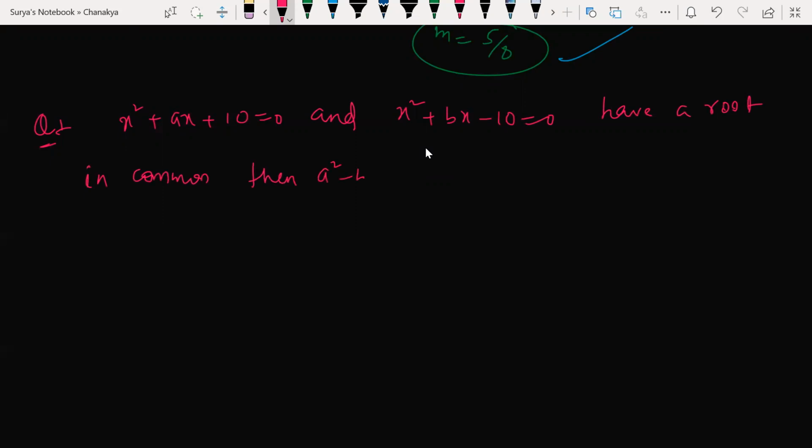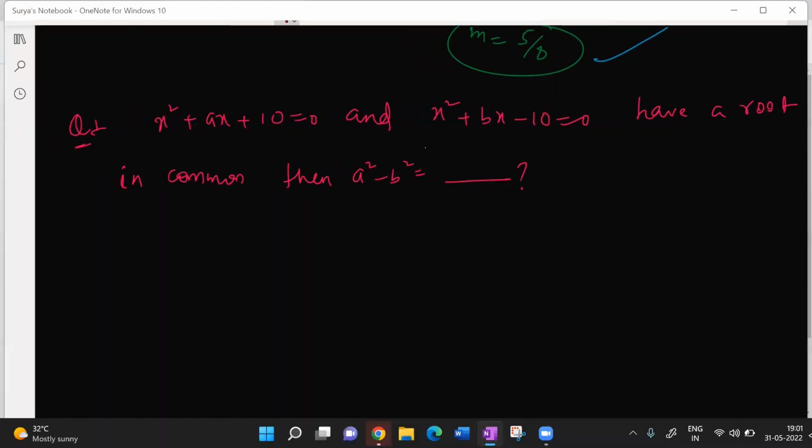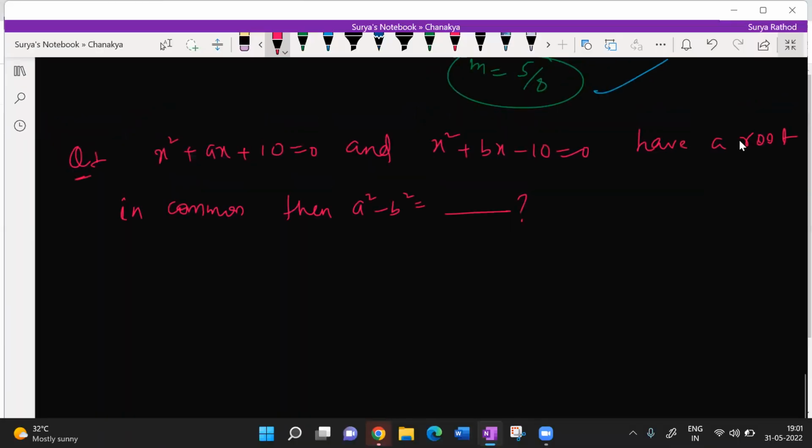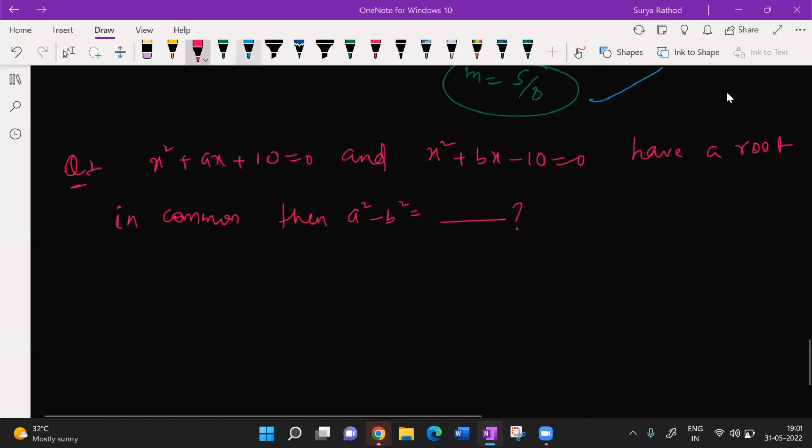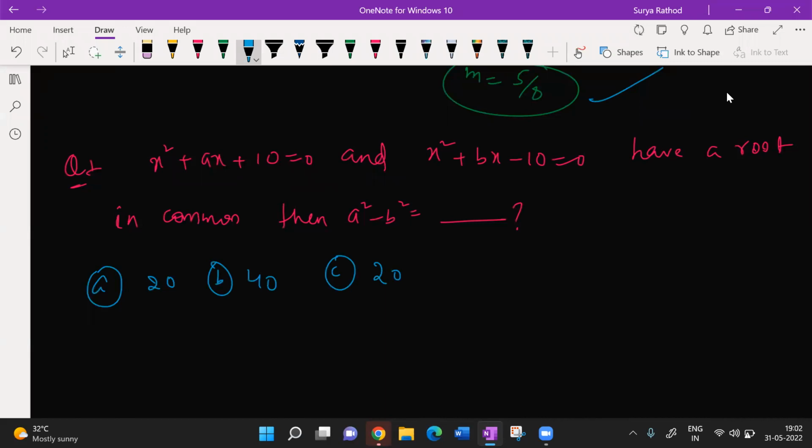Then a square minus b square is equal to what? Have a root in common. Then what is the a square minus b square value? Make it fast. Option A, 20. Make it fast.